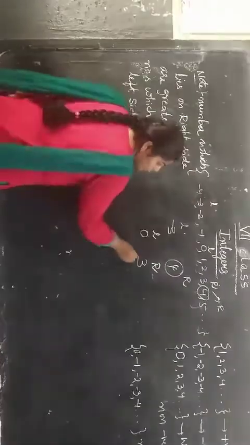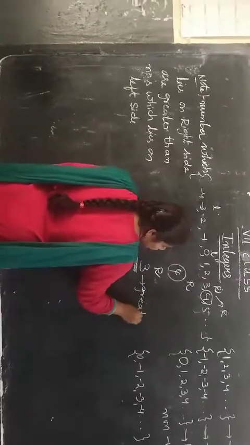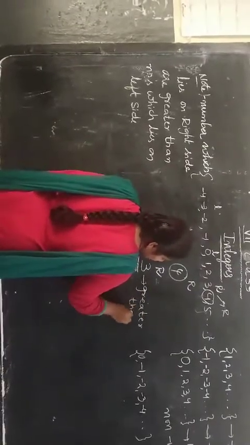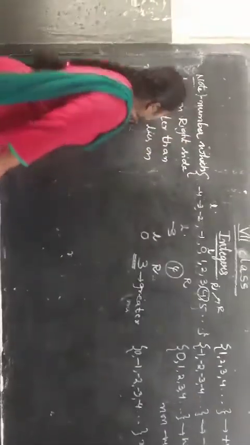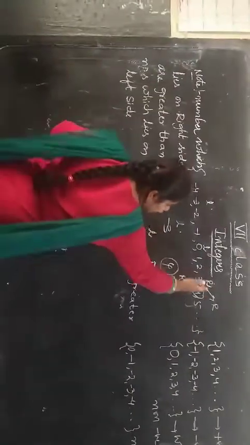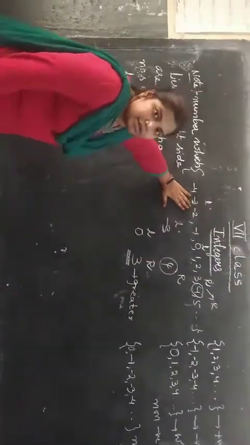So what can we tell? 3 is greater than 0. By seeing this we can tell the numbers lying on the right side will always be greater than the left side values.